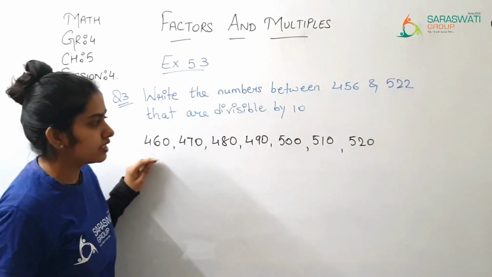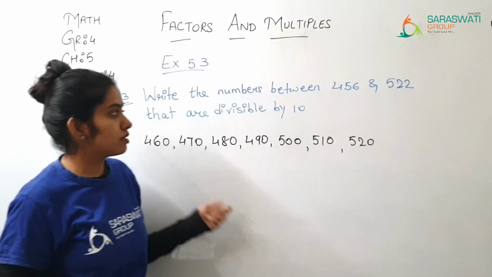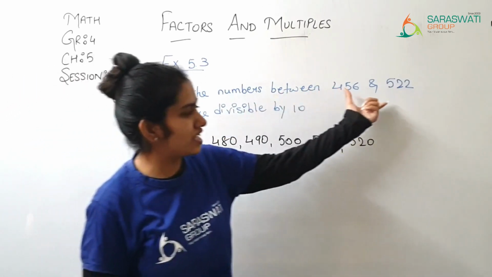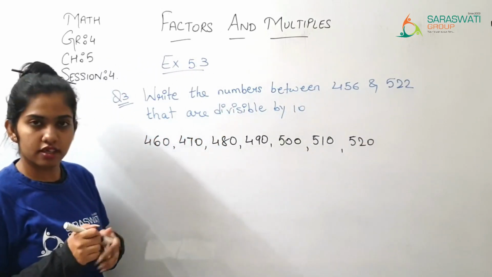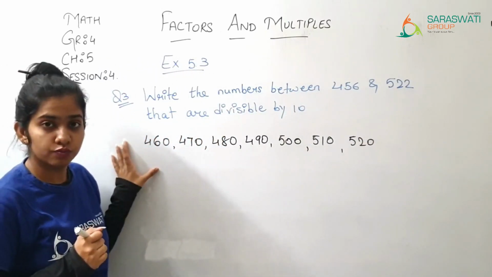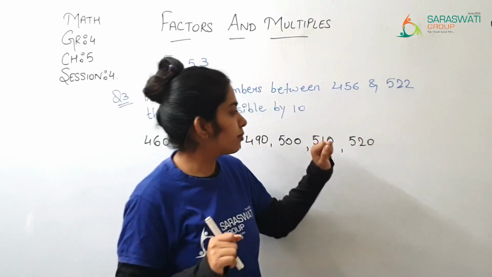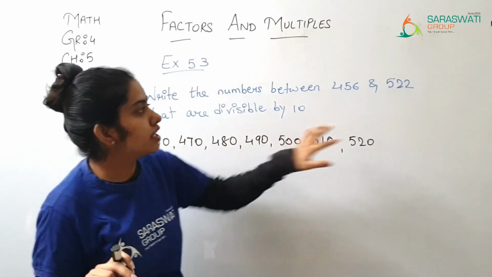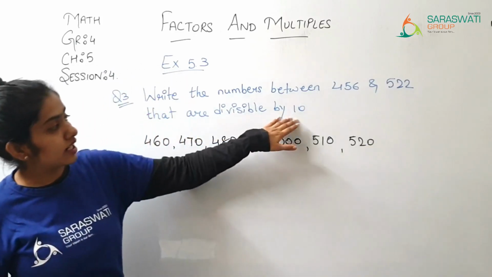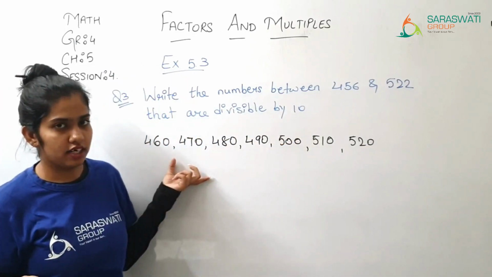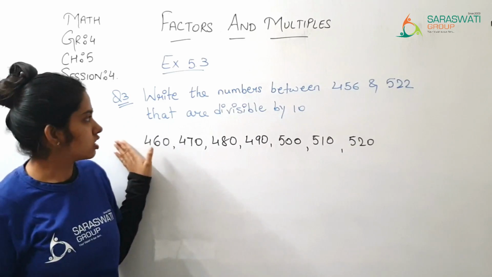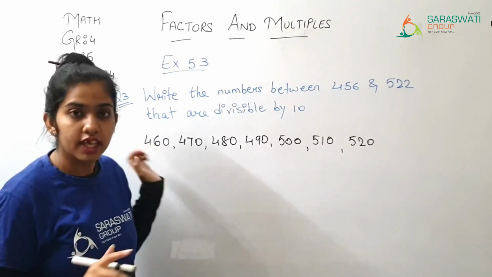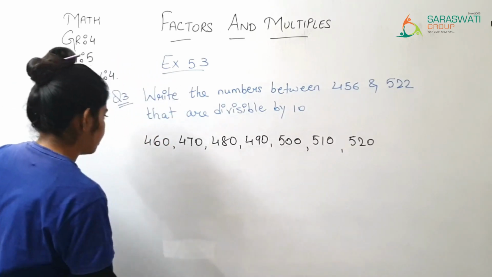So these are the numbers which are divisible by 10 between these two numbers. Okay, so this is all about question number 3. Now question number 4.